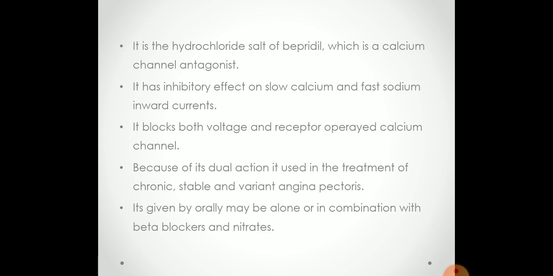It blocks both voltage and receptor operated calcium channels. Because of its dual action, it is used in the treatment of chronic stable and variant angina pectoris. It is given orally, alone or in combination with a beta blocker and nitrate.